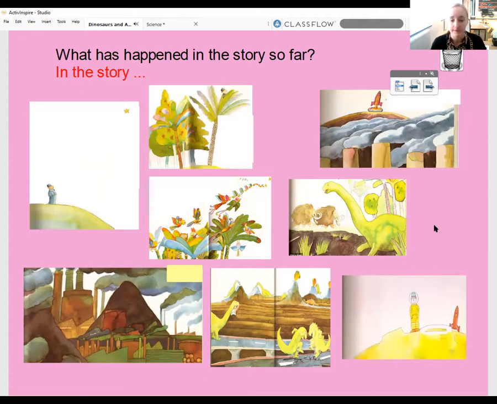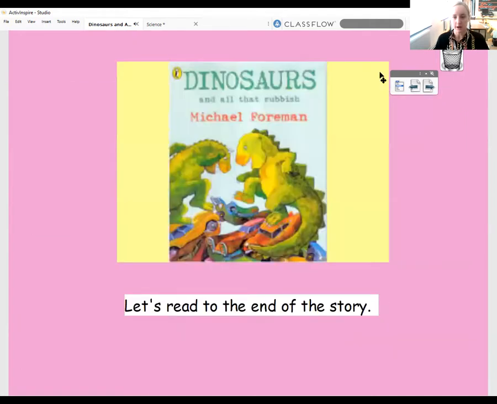Whilst he was away, the dinosaurs got awoken, didn't they, from their rest underneath the earth because it had warmed up so much, and they came out and they were shocked at what they'd seen, so they started to clear the planet up and make it a lot better and started to do lots of cleaning and destroying all the roads.